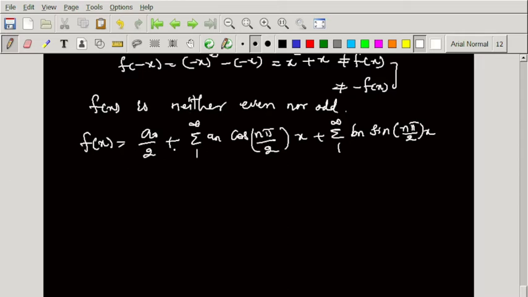So here we cannot say that a0, an or bn equal to 0. We must find out all the 3 Fourier coefficients.